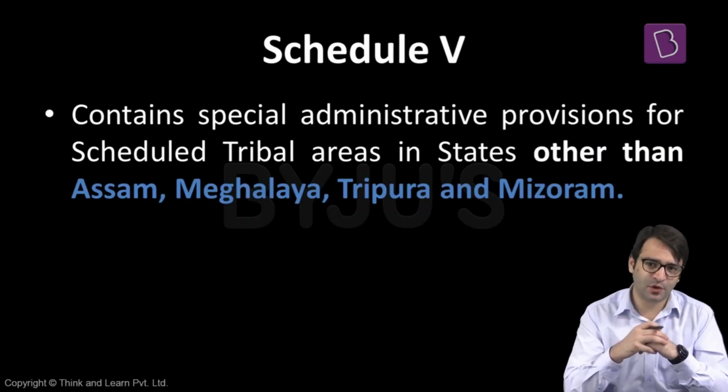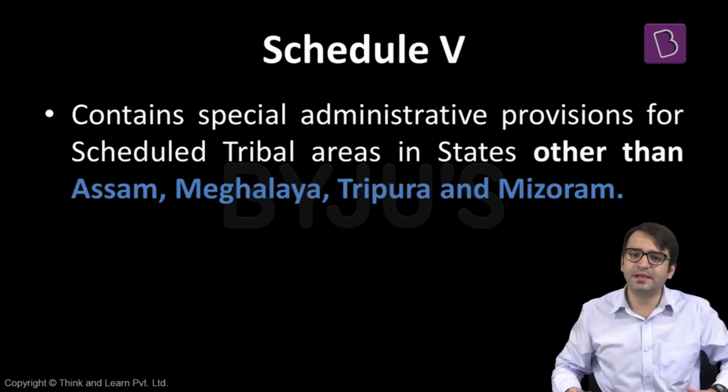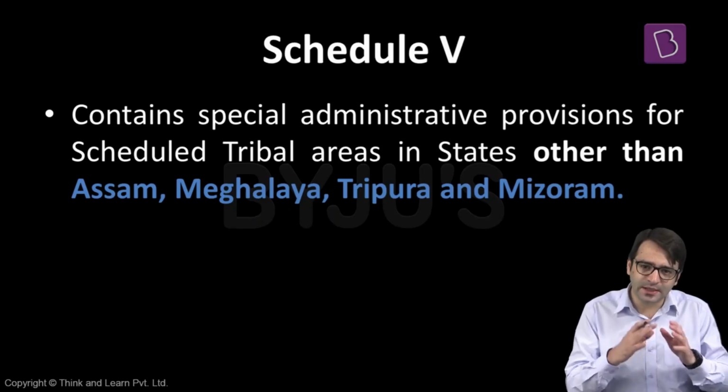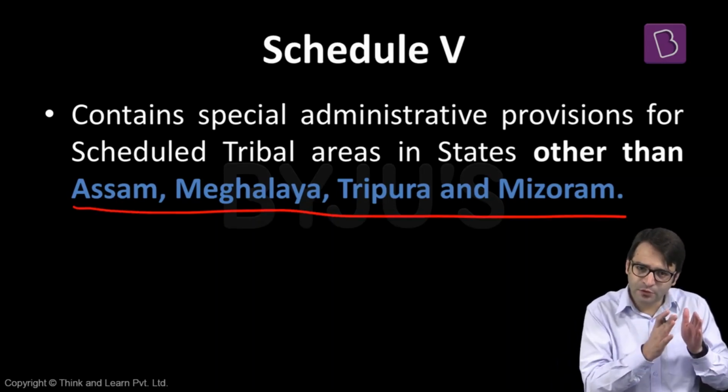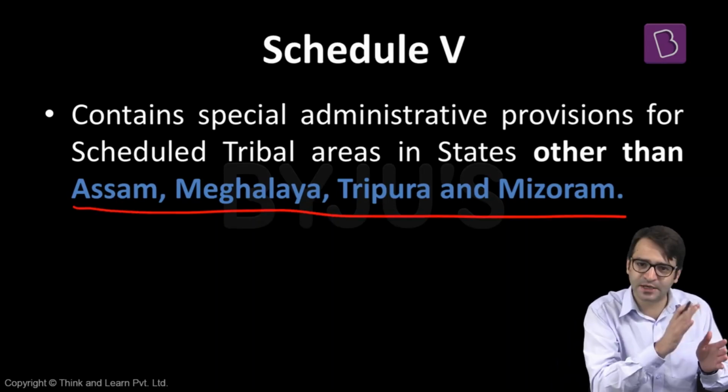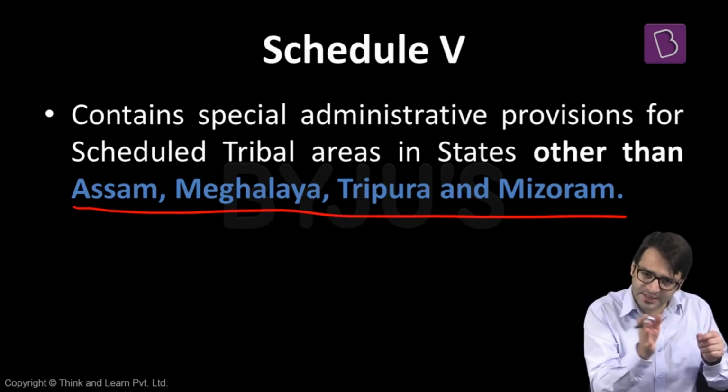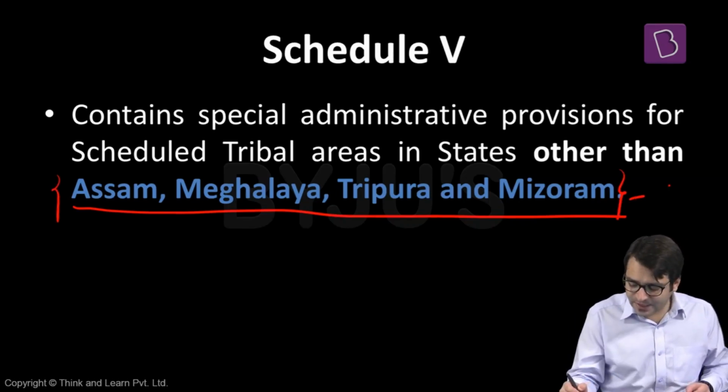Now let's look at Schedule 5 of the Indian Constitution. Schedule 5 and Schedule 6 deal with the administration of tribal areas. Schedule 5 talks about the administration of the tribal areas in states other than Assam, Meghalaya, Mizoram, and Tripura. That means Schedule 5 talks about the administration of tribal areas in all states except Assam, Meghalaya, Tripura, and Mizoram. Why are these 4 states left out? Because these 4 states are exclusively dealt with in Schedule 6 of the Indian Constitution.